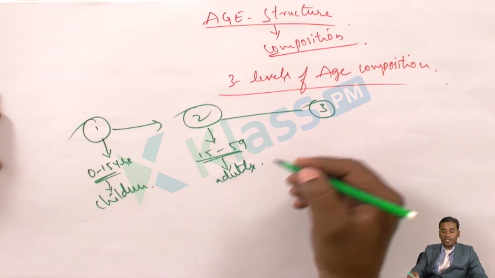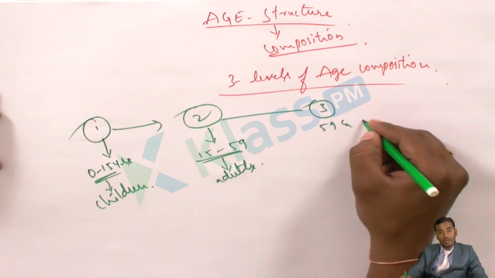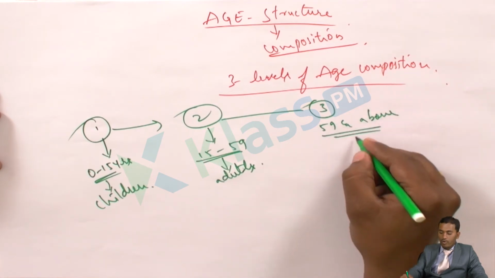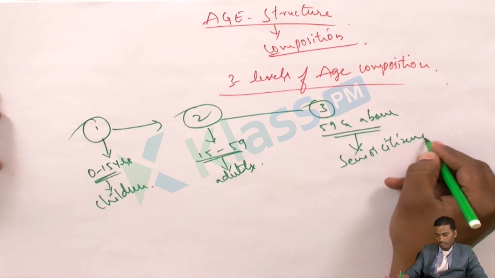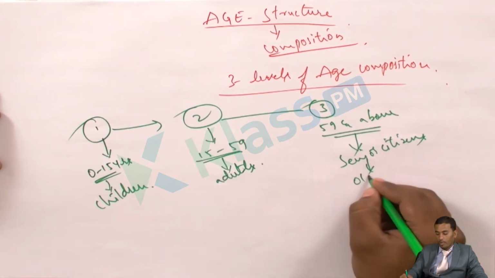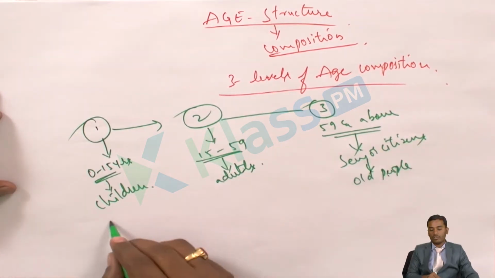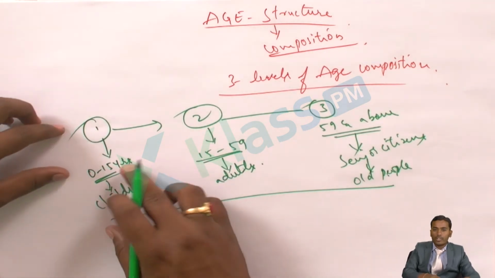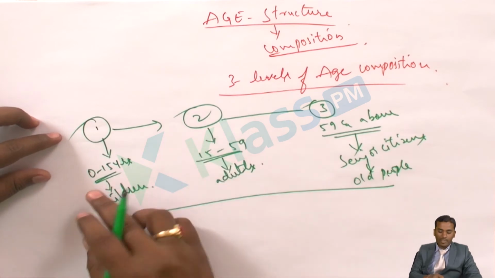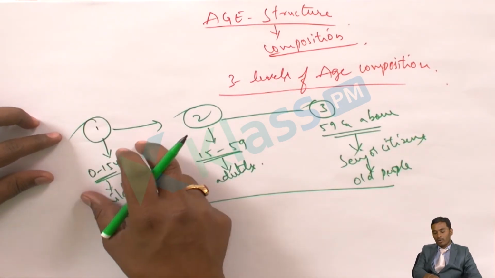And the third level is 59 and above, whom we call the senior citizens, or in general times, old people. So there are these three different age compositions. The first is 0 to 15 years of age. What happens in this 0 to 15 years of age? They are called children.